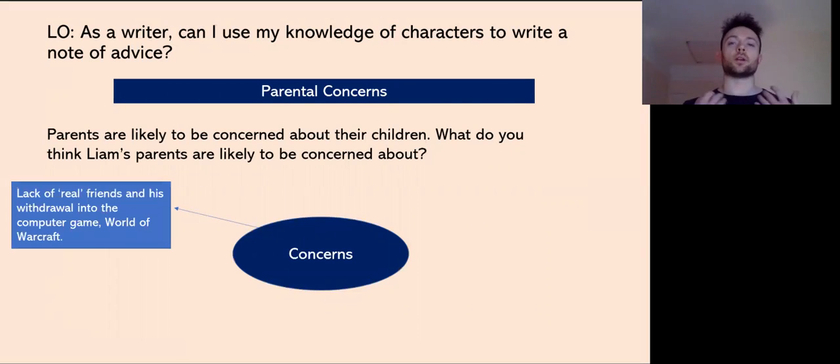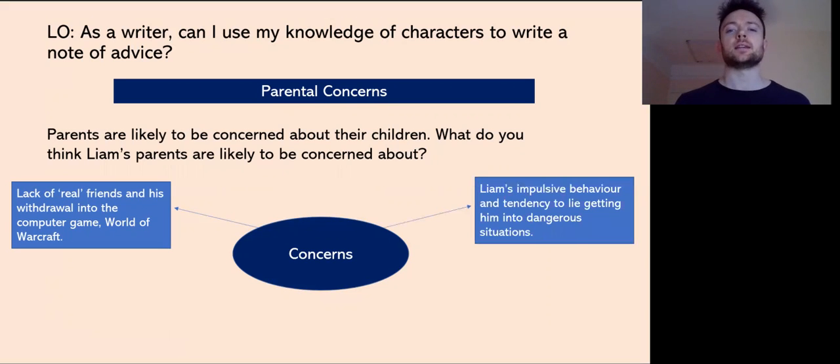So, for example, one of them that I identified is a lack of real friends, okay? You remember his dad says, you have no real life friends, and his withdrawal into the computer game World of Warcraft, okay? Another concern is Liam's impulsive behaviour and tendency to lie, getting him into dangerous situations.